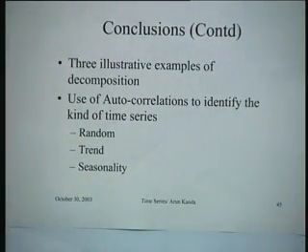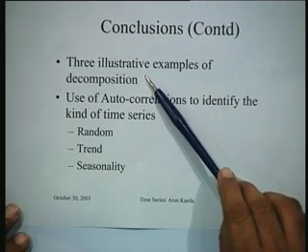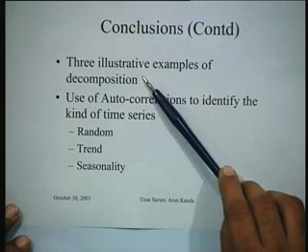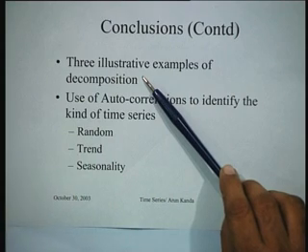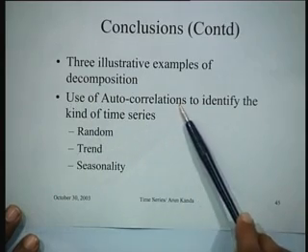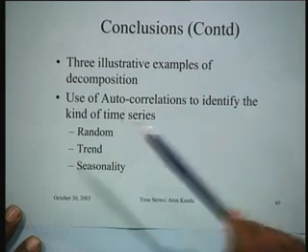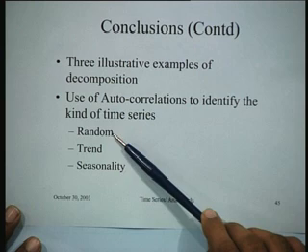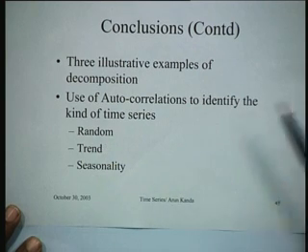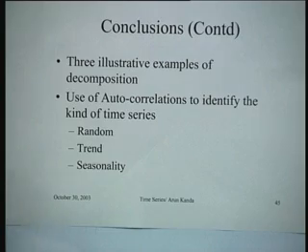We also saw 3 illustrative examples of time series decomposition, which were designed to add progressive stages of difficulty so that you could get an appreciation of the concepts of seasonality, trend, cycle and so on, and how they could be used. And finally we saw that autocorrelations could be used to identify the kind of time series, and depending upon the behavior of the autocorrelations you could have a random, a trend or a seasonality factor.